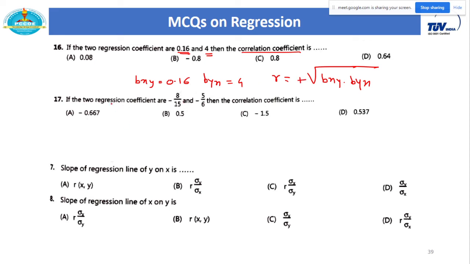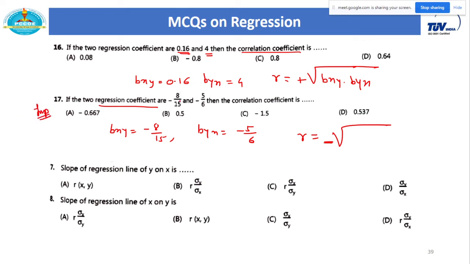But in the second case, again we are given the regression coefficients. Vxy is minus 8 by 15, Vyx is minus 5 by 6. You can calculate R from these two values. When you take this product, it becomes positive, but in this answer you have to multiply it by a minus sign. This is very important.